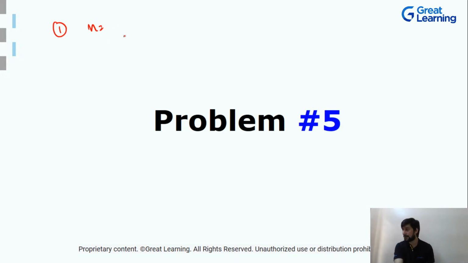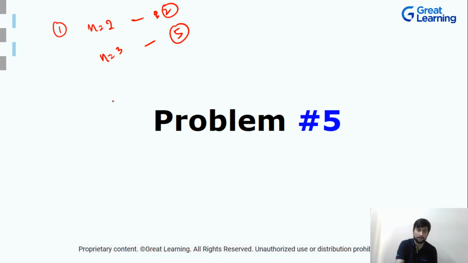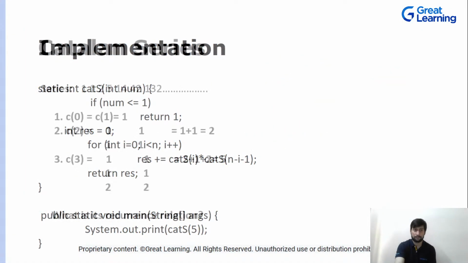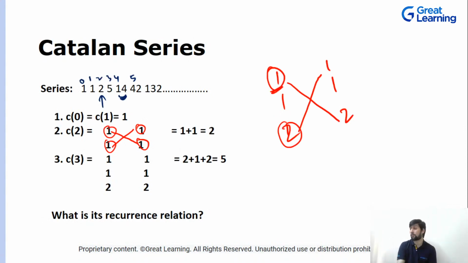Okay, so the total number of BSTs: if you have 2 nodes, the answer was 2. If you have 3 nodes, the answer was 5. Can anyone tell me what will be the answer if n is equivalent to 4? It will be 14.